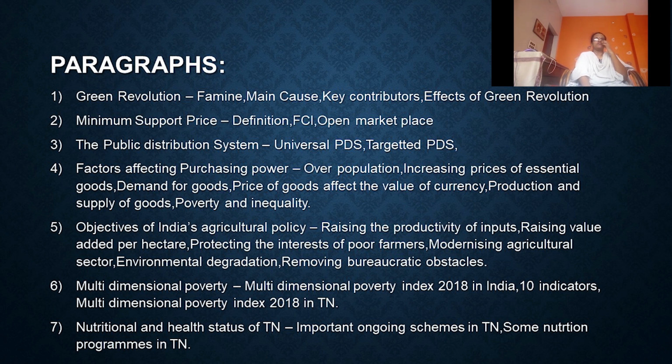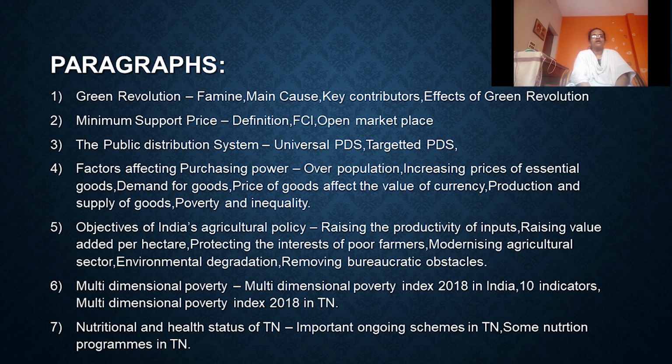All these points must be written for minimum support price. And public distribution: elaborate the public distribution system. In this we have to write what is universal PDS and what is targeted PDS, and what is the difference between universal PDS and targeted PDS.